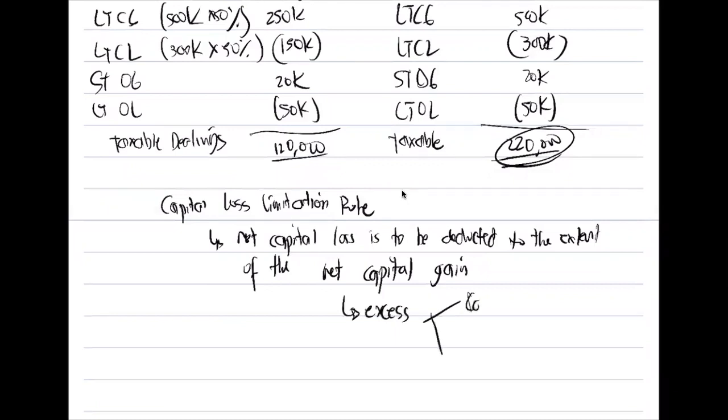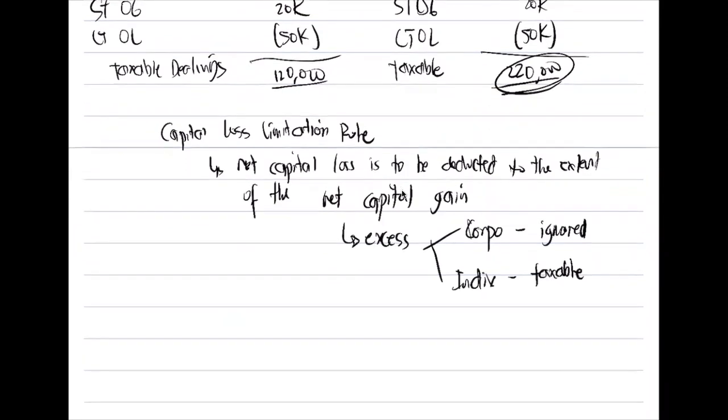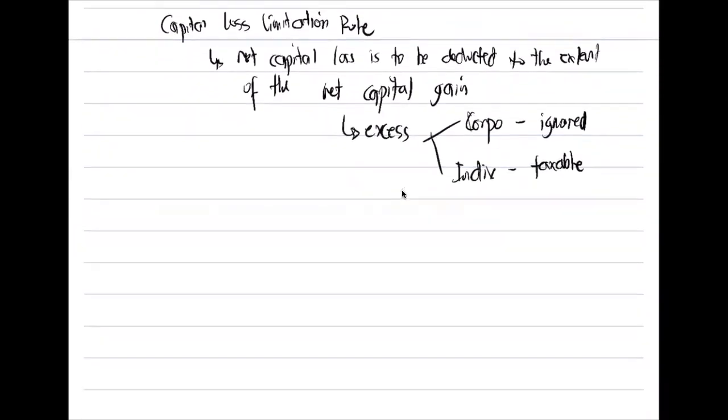If that is a corporation, it is already ignored. But if that is an individual, it is still taxable or deductible. We call this one your net capital loss carryover.